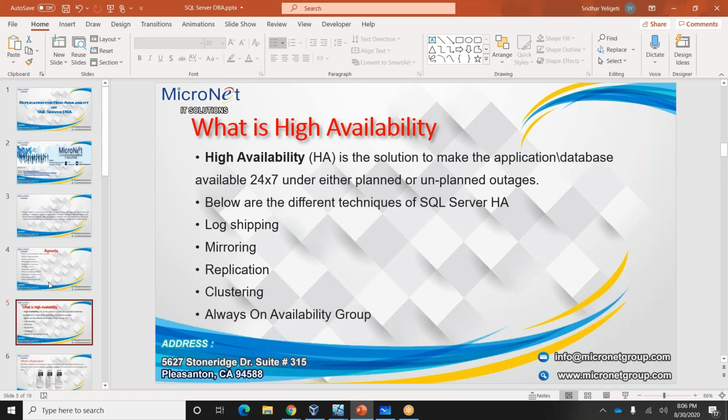The same way with the high availability concept, data should be available in a different location as well. We have different techniques: log shipping, mirroring, replication, clustering, and Always On availability groups. I won't give much detail about log shipping and mirroring, just a brief explanation. So what is log shipping?